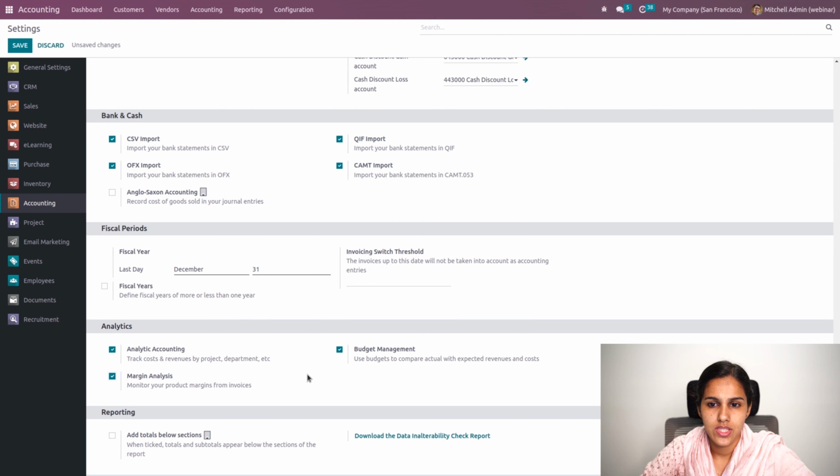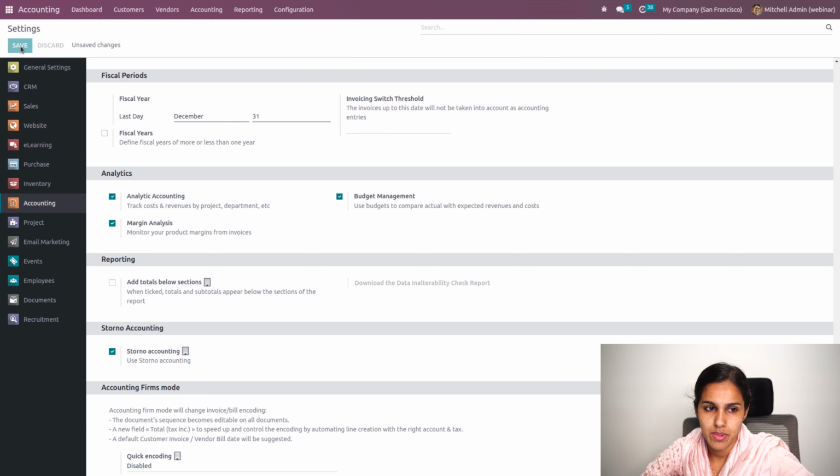So we have to enable these features over here, and also we'll be able to add an invoicing switch threshold, and we'll have an option to add the margin analysis, so a product margin can be obtained. Yeah, another new feature is store no accounting. It is also known as red accounting, where it shows all the negative debits and credits in red color. Usually the bookkeepers will record these negative entries in red color, that is the negative credits.